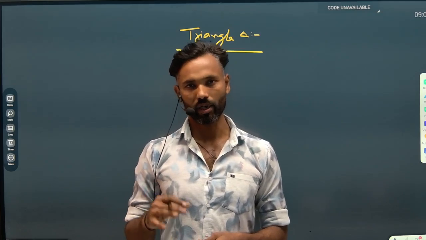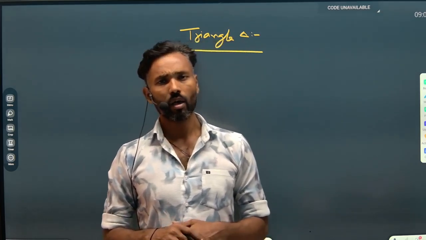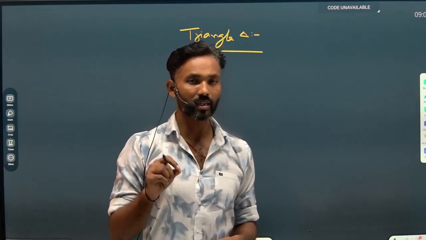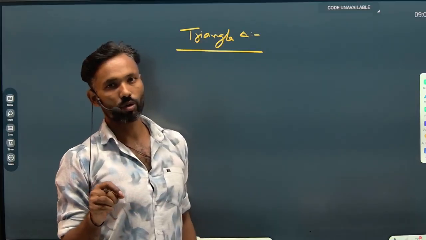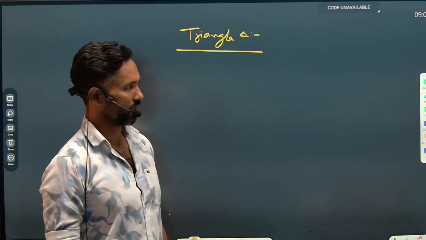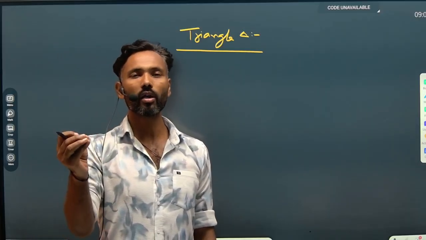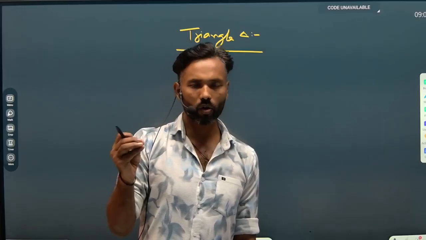Okay, so let's start. In today's class, we will discuss firstly the condition of the formation of a triangle. As I have told you, we need three sides just to construct a triangle. And what is a triangle actually? A triangle is nothing but an area bounded by three sides. We have already discussed this.